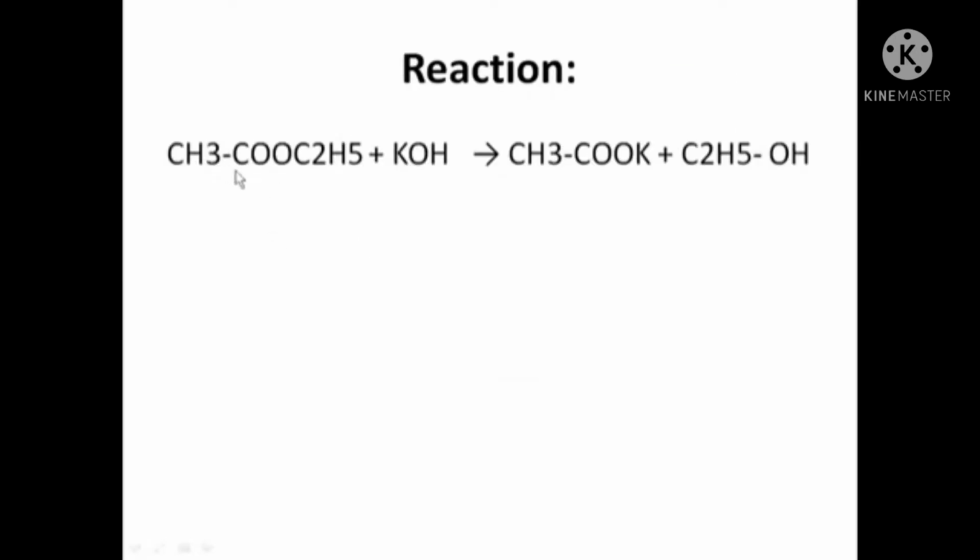So this is the reaction. Ethyl acetate is used here. This is the formula of ethyl acetate when it is subjected to alkaline hydrolysis with the help of a base. What will happen? This CH3CO will combine with K, leading to formation of the potassium salt of carboxylic acid. And this is the alcohol, the remaining C2H5OH. In this way we will get it. We have summarized that before. Some precipitate is formed, the potassium salt of carboxylic acid, in the form of a liquid.